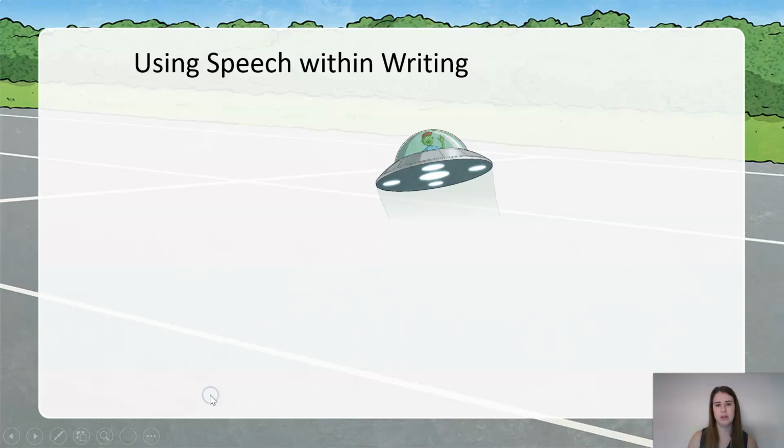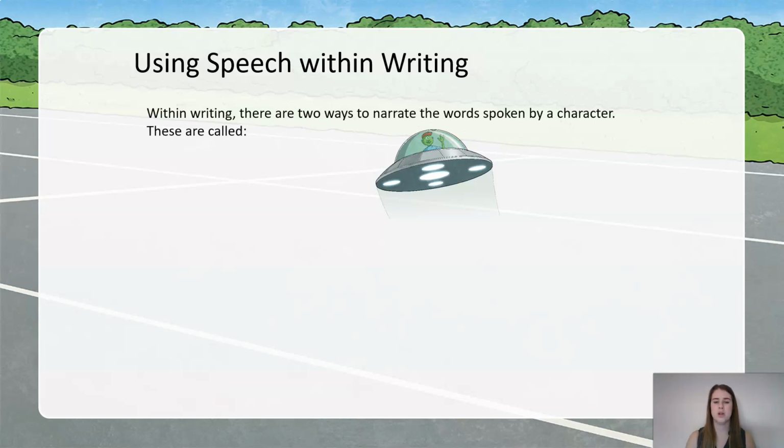So let's have a look at the difference between writing reported speech and direct speech, okay? So within speech, we know there's two ways of doing it. We have our direct and indirect speech. Now, we call it reported speech, but it's the same as indirect. When you're directly saying something, you're saying it to someone. When it's indirect, it's not being spoken to, it's fed back.